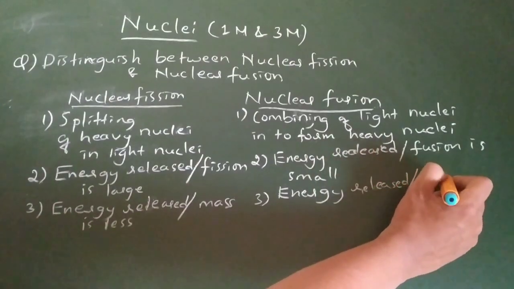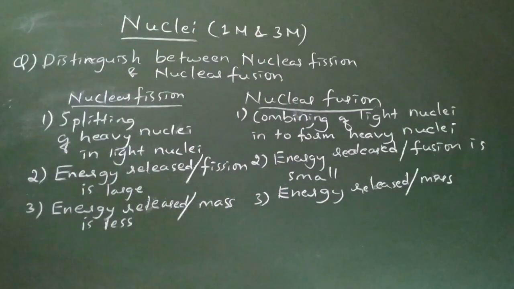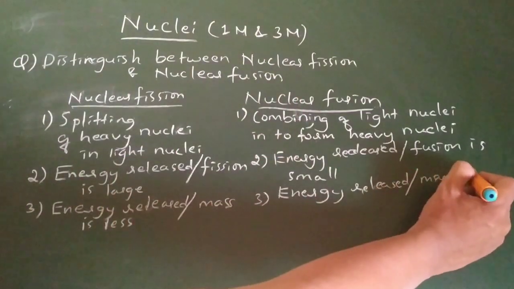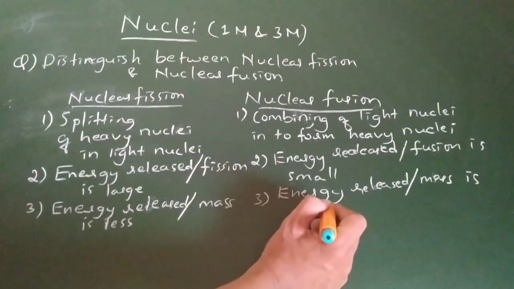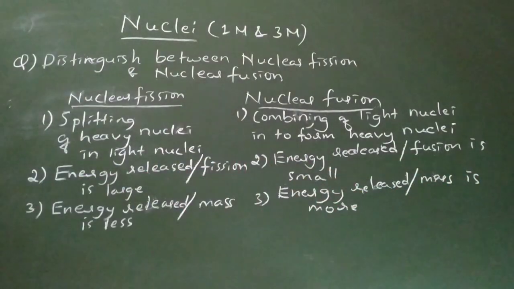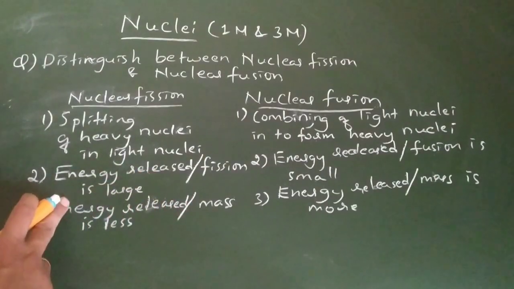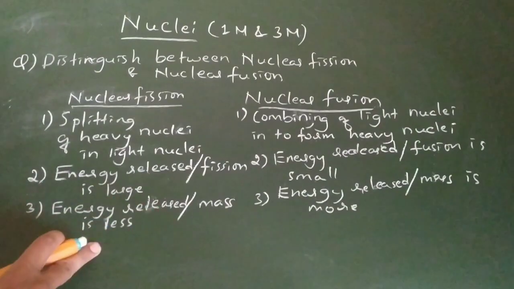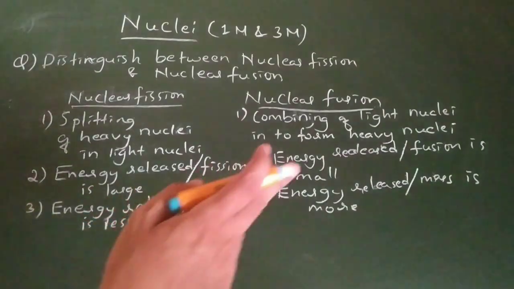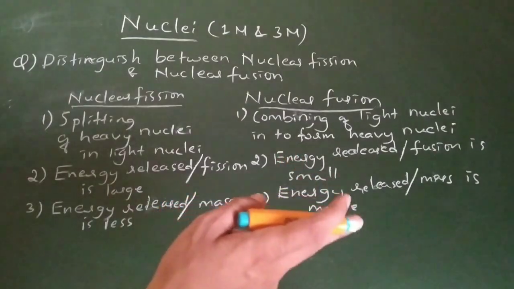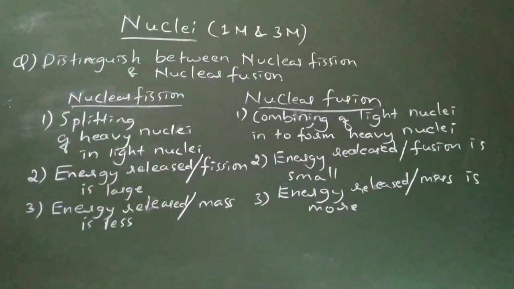You might have a misconception that nuclear fission has energy absorption. No, both reactions release energy, and this will be more. What is the difference between these two? Per reaction, energy release is more for fission, but per mass, energy release is less. Here, energy release per reaction is less, but per mass it is more. I believe you are understanding what I am talking about.